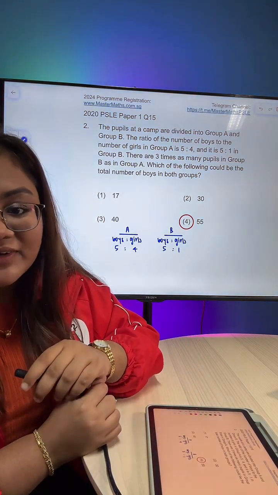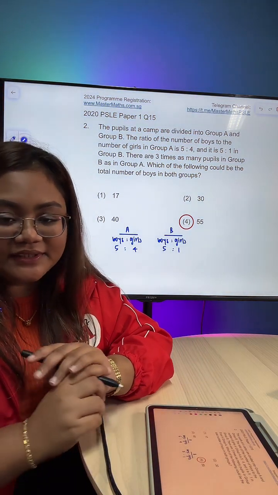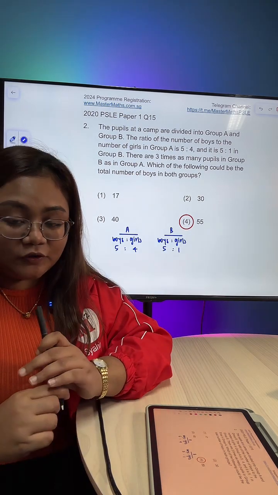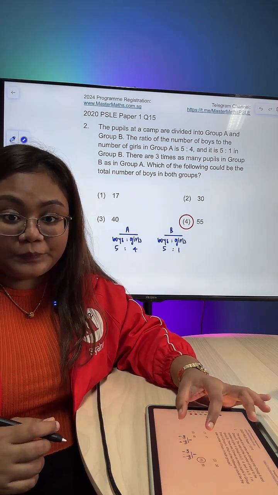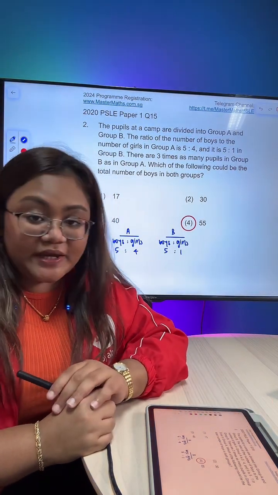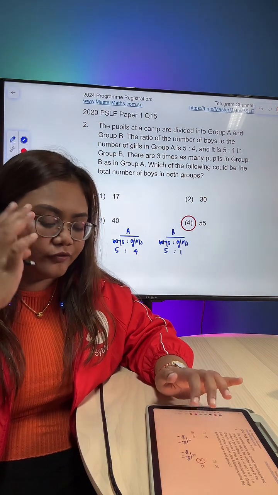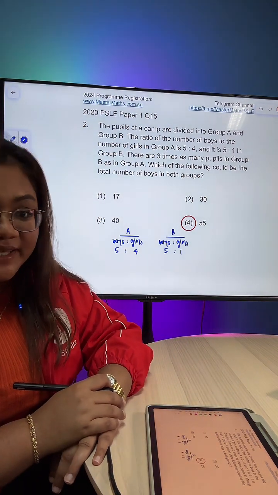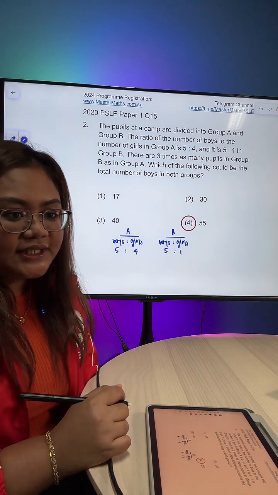Got it? Now can you see? Give me a second, okay? Now can you see? Alright, so, can I? Perfect. Alright, so boys to girls in group A 5:4, boys to girls in group B is 5:1. Okay? Can you see? Very good.